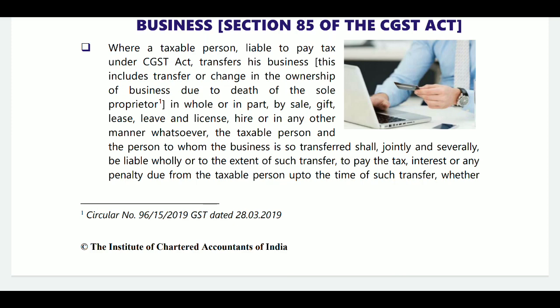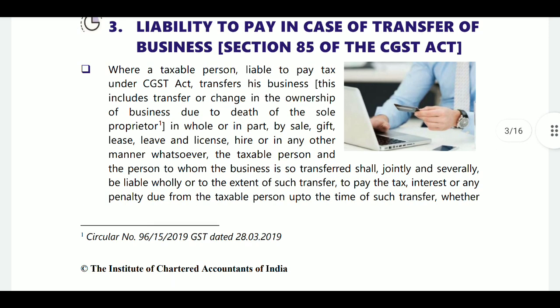Pre-transfer dues are liabilities where there is a change in ownership, due to death or a transfer. That transfer may be by sale, gift, lease, license, hire or any other manner whatsoever. The taxable person and the person to whom the business is so transferred shall be jointly and severally liable